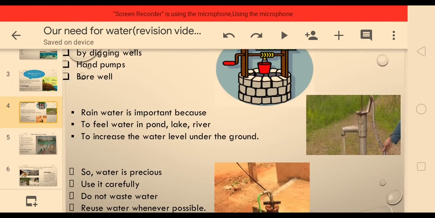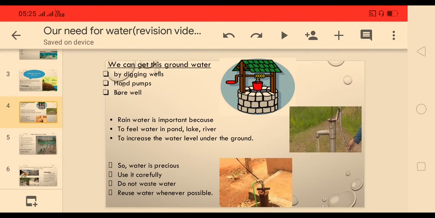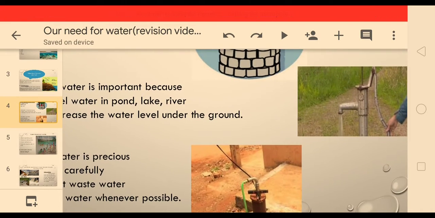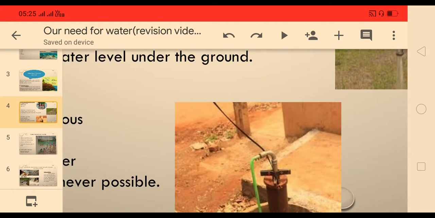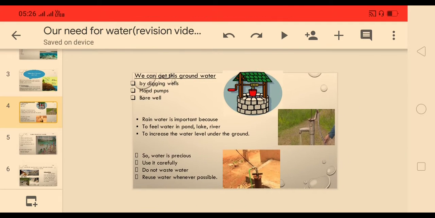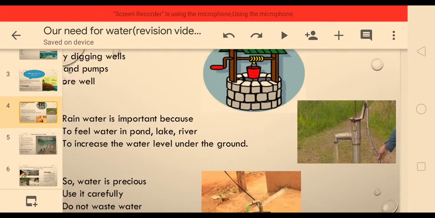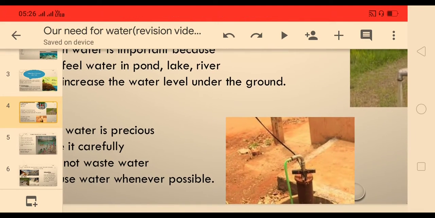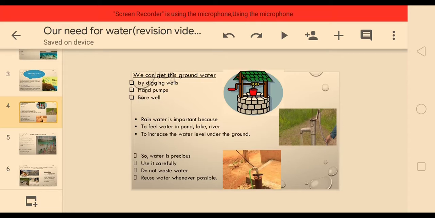As you can see in the picture, children, this is the image of a well, this is the image of a hand pump, and this is the image of a bore well, which many times we have seen at our home also. All the water which we get from a well, hand pump and bore well is groundwater. So we can get groundwater by digging a well or by hand pump or by bore well.